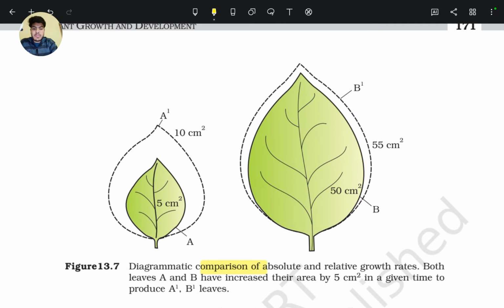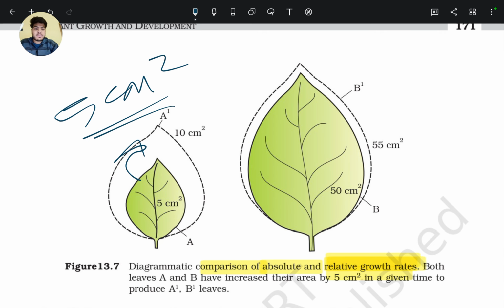So here is a comparison between absolute and relative growth. Absolute growth is the total growth of a plant part per unit time, and relative growth is growth with respect to initial parameters. Let's say the total growth of a leaf is from 5 to 10 centimeter square, and here from 50 to 55, that is 5 centimeter square.